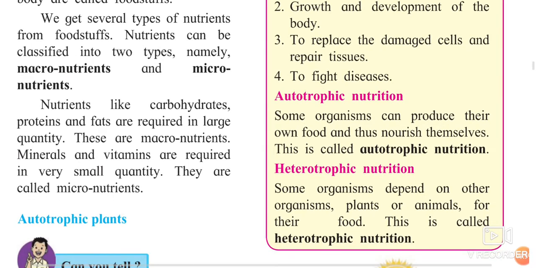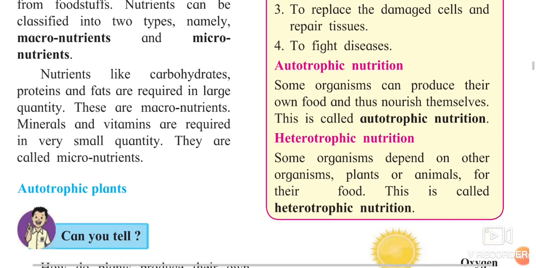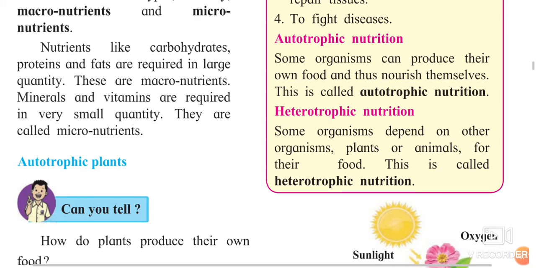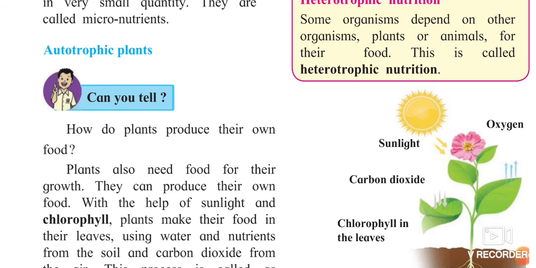And heterotrophic means what? Some organisms depend on other organisms for food. For example, other plants and animals. They are said to be heterotrophic nutrition. Okay, autotrophic means the ones who are taking care of themselves and producing their own food. Those organisms are said to be autotrophic nutrition, and the ones which are dependent on other organisms are said to be heterotrophic nutrition.